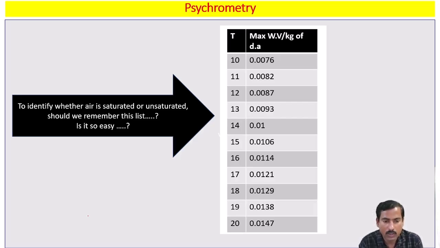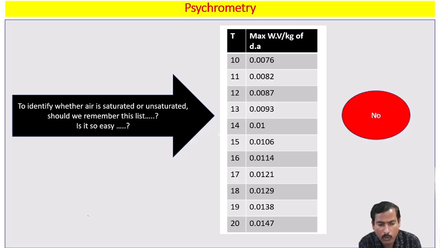At this temperature, if this much water vapor is there, equivalent to its maximum capacity, then the air is called saturated. If it is less than its maximum capacity, then the air is called unsaturated. Does it mean that I have to remember the capacity of air at each particular temperature? Is it possible? So the answer is no.